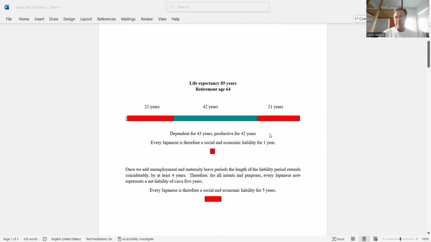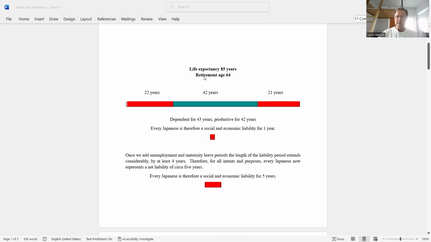Well, life expectancy rose. It is 85 years today, retirement age 64. So because of the requirements of longer education, now on average, people, let's say, enter the workforce at the age of 22. So they're dependent for 22 years in youth and for 21 years in old age, and their working age contribution lasts 42 years. So they're dependent for 43 years and productive for only 42 years. Therefore, every Japanese is now a social and economic liability for 1 year.